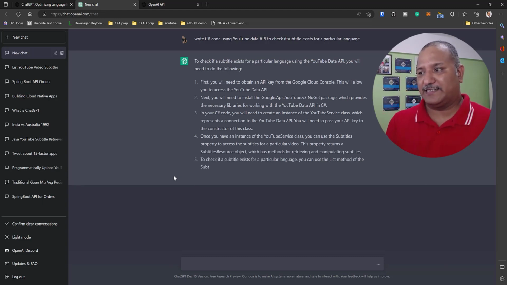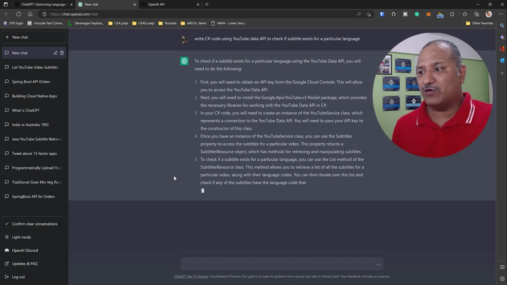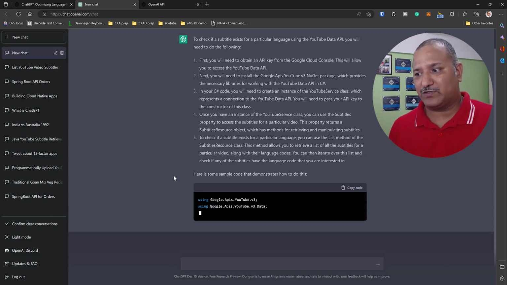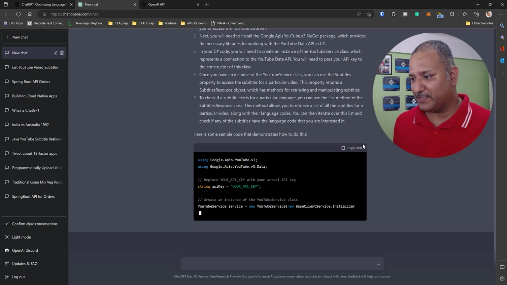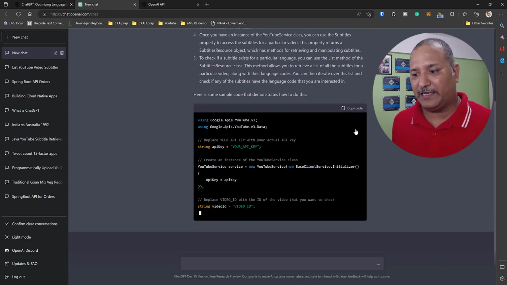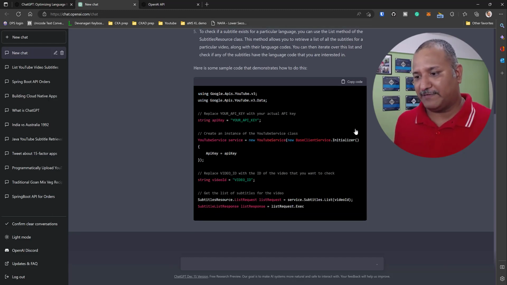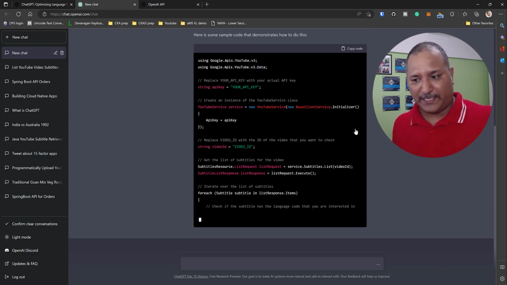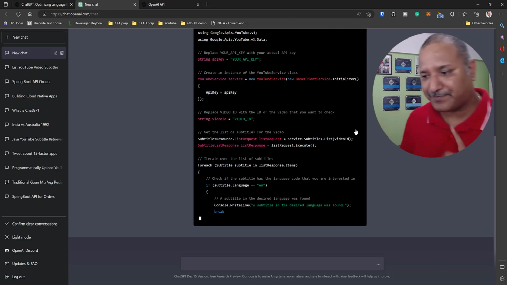Again, you will see that it is listing down all the steps for me, what I need to do, starting with creating the Google Cloud Console API key, then adding a NuGet package for the YouTube API, and then it gives me the code. So I can copy this code and take it to my favorite IDE or integrated development environment, like Visual Studio, Visual Studio Code, or IntelliJ, whichever is the language and its related IDE or code editor I'm using, and I can paste this code and work with it.